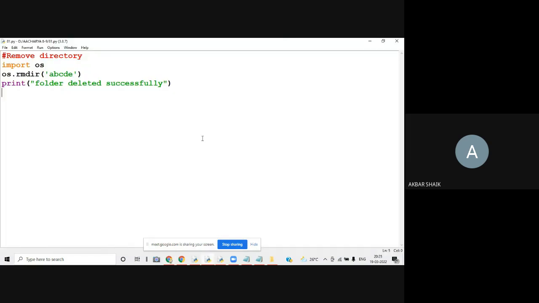Okay, so now I want to rename a folder. Rename means giving a new name for the folder. I want to change the name of a folder. So how can we change the name of the folder? By using a function. The function used for renaming a folder is nothing but rename. And before renaming, we'll see one more function here.